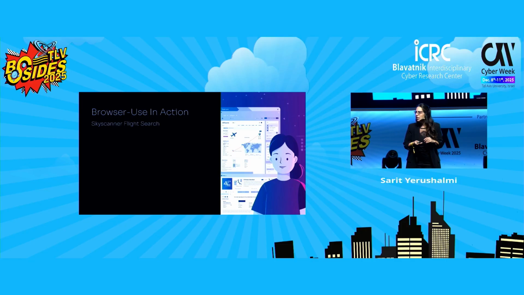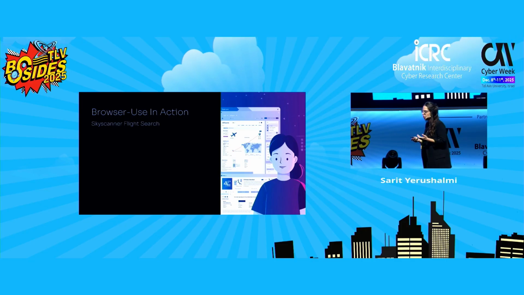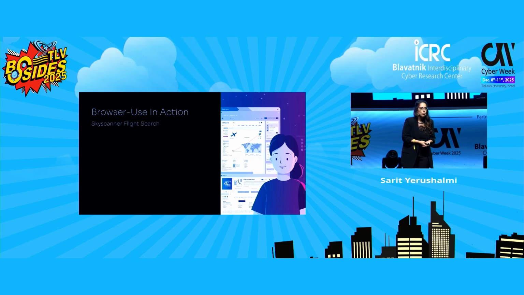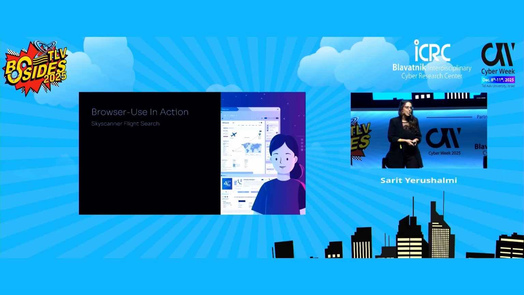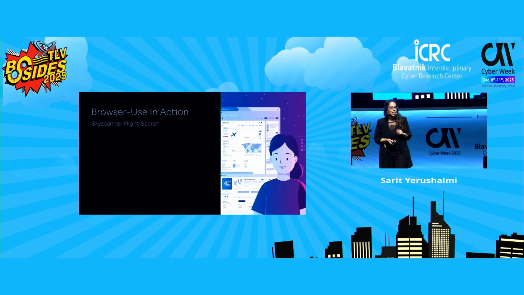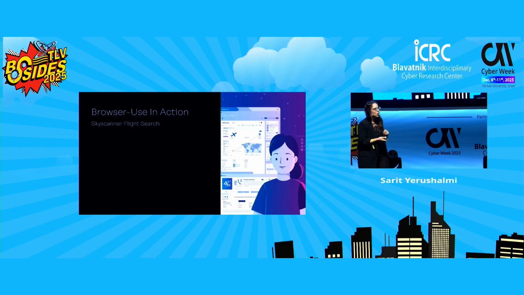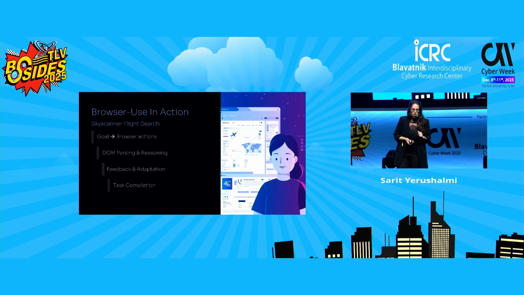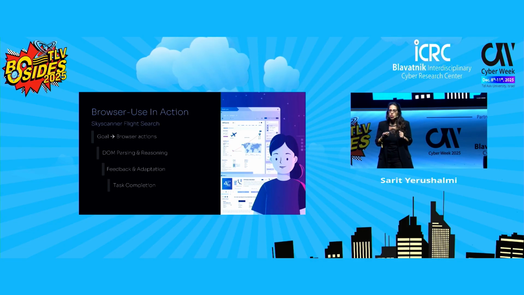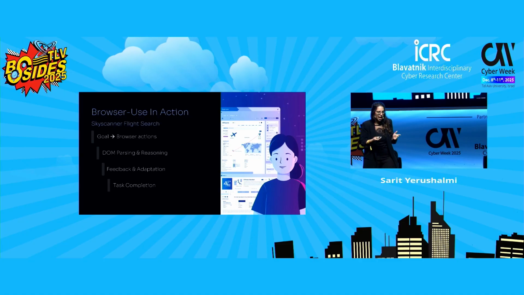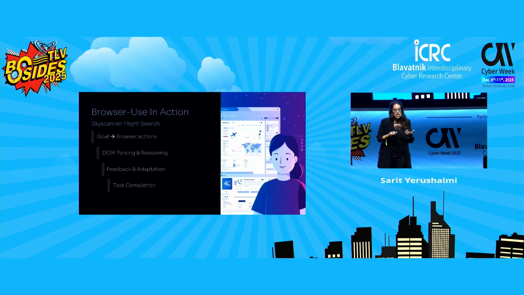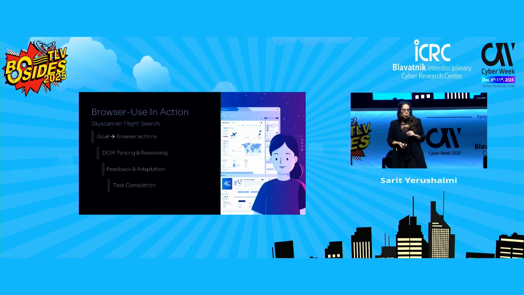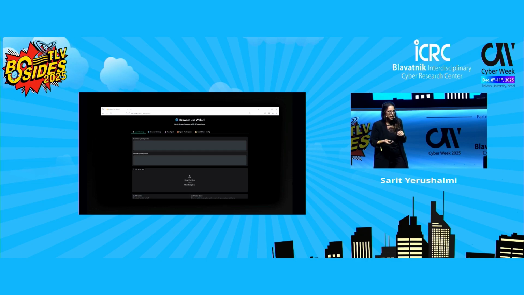In the next slide, we'll see how we use Browser Use to search for a flight from Belfast to London. If you're wondering why we chose Belfast, this is actually where Daniel lives, and he was the one creating this demo. We ask it to go to Skyscanner and book a flight on specific dates. We will see how the agent takes the user goal, which is simple natural text, plans the steps it needs, launches a real browser through Playwright, fills in the form, and finally completes the task on its own. So let's see this in action.